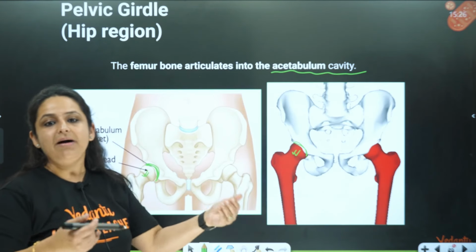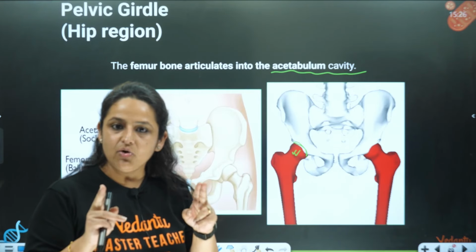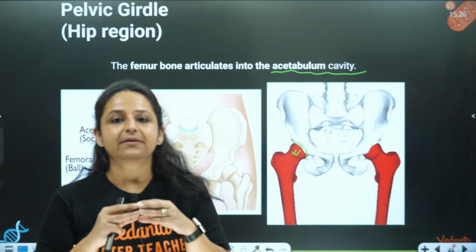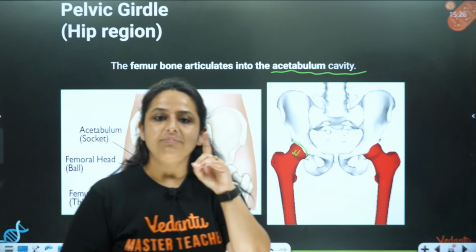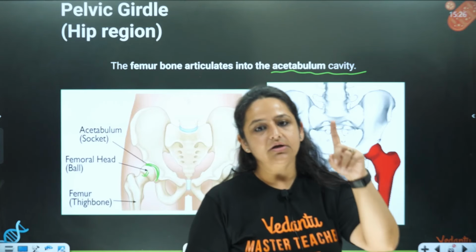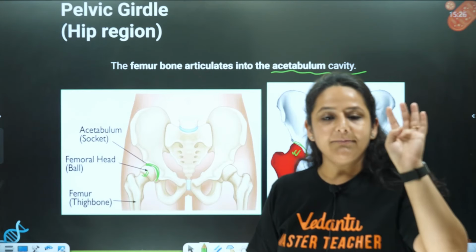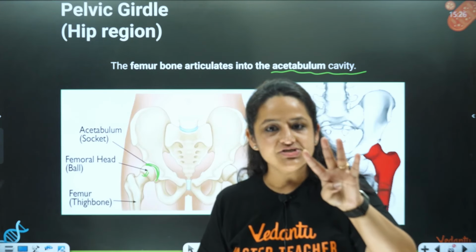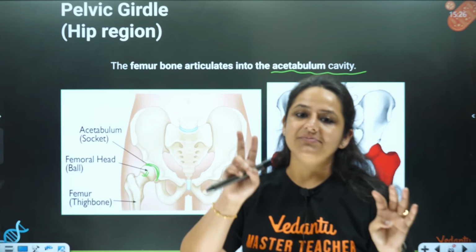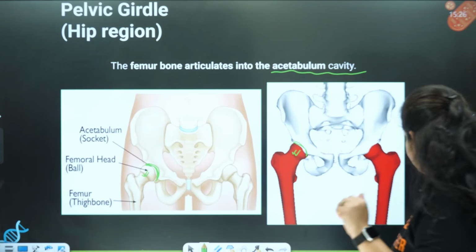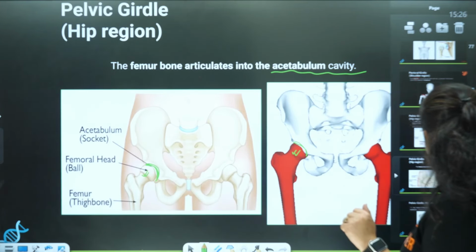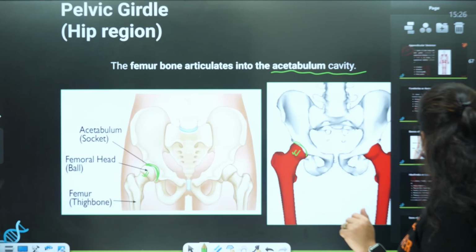So this is about the girdles. So 2 coxal bones join together to form the pelvic girdle. So the number of pelvic girdles is 1. The pectoral girdle number is also 1. But the pectoral girdle is made up of 4 bones and the pelvic girdle is made up of 2 bones. Now if we do our total, we will get our bones.